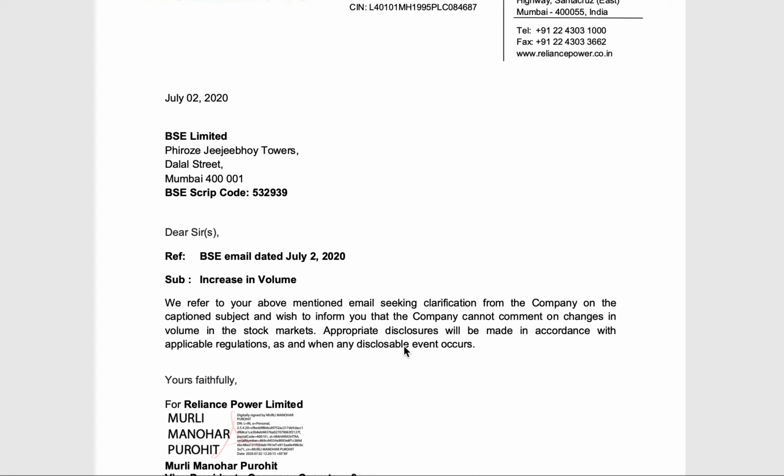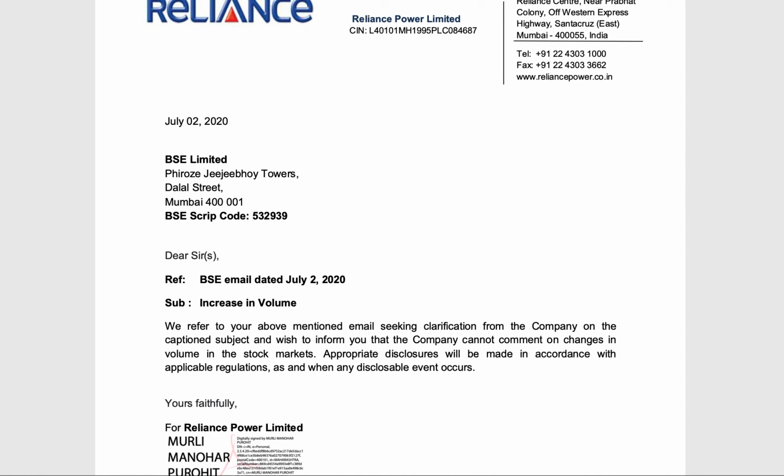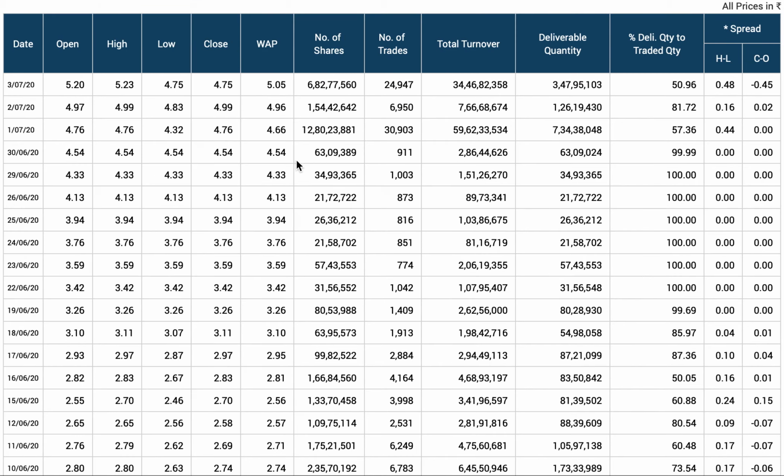They're not telling you what is happening. They're saying we'll follow regulations and we'll tell you what has happened when the time has come. We won't tell you right now. We might know, we might not know. And I'm 100% sure they know what is happening, because this volume is exceptionally high. 12.8 crores is exceptionally high. Something is going on, right?